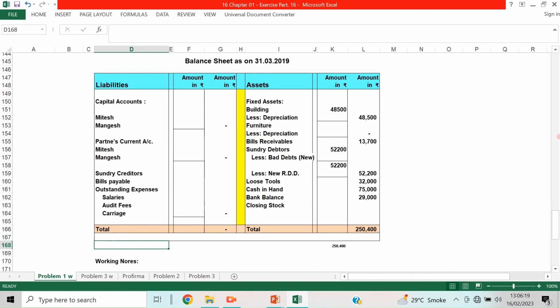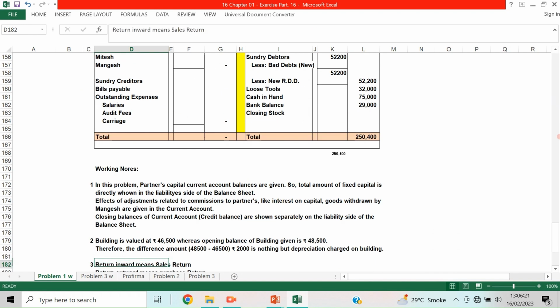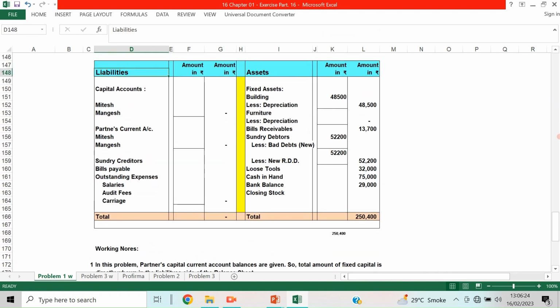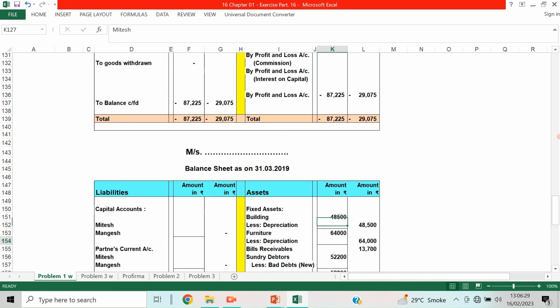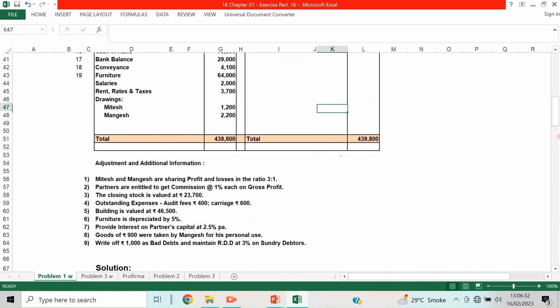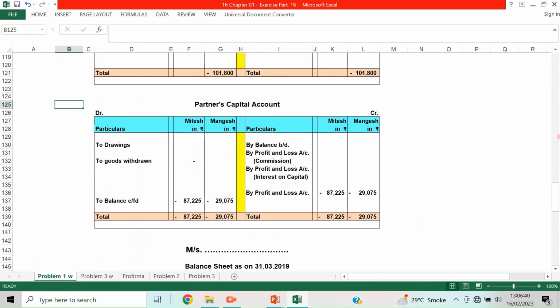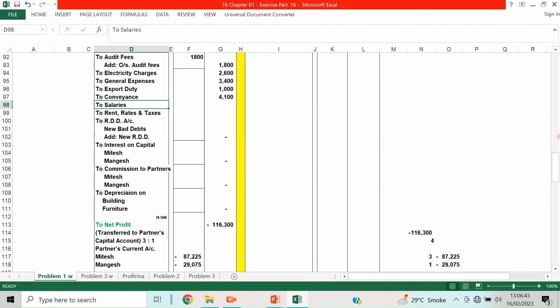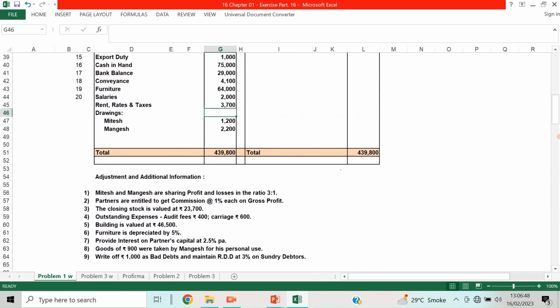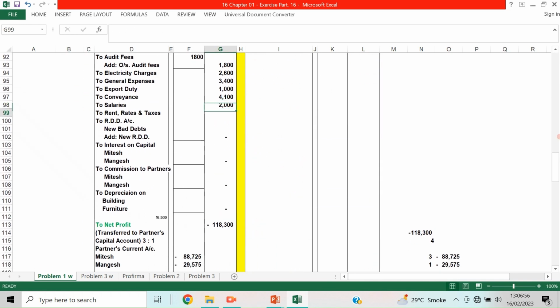Furniture 64,000. Then salaries 2,000, profit and loss account item. Then rent, rates and taxes, 3,700.